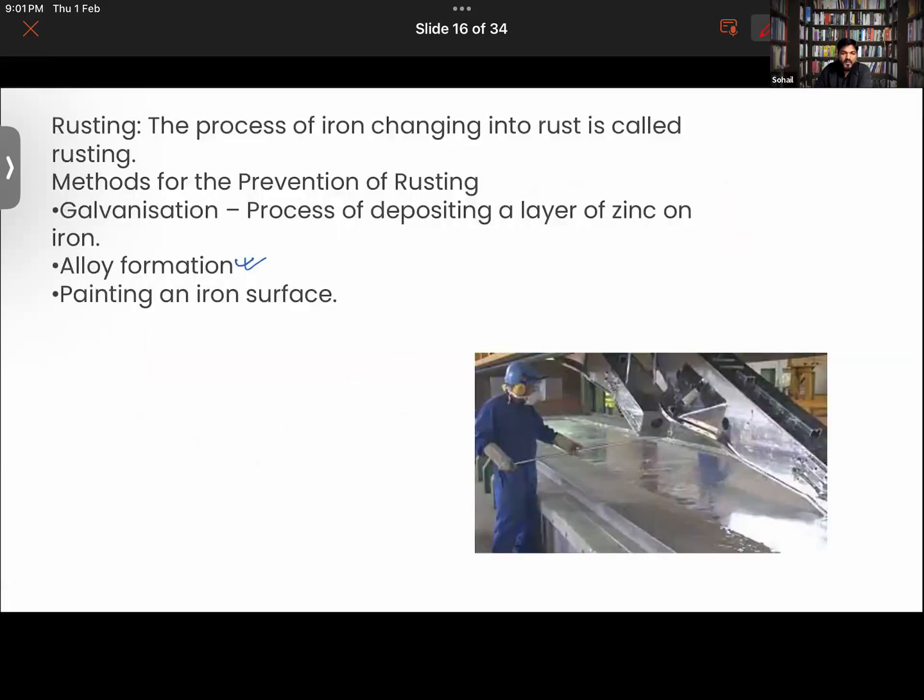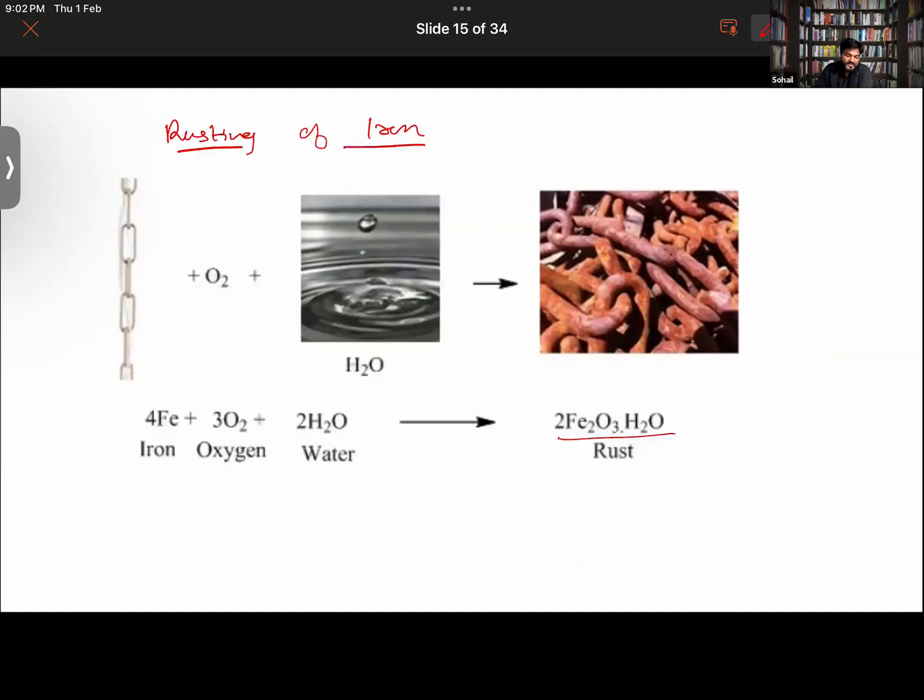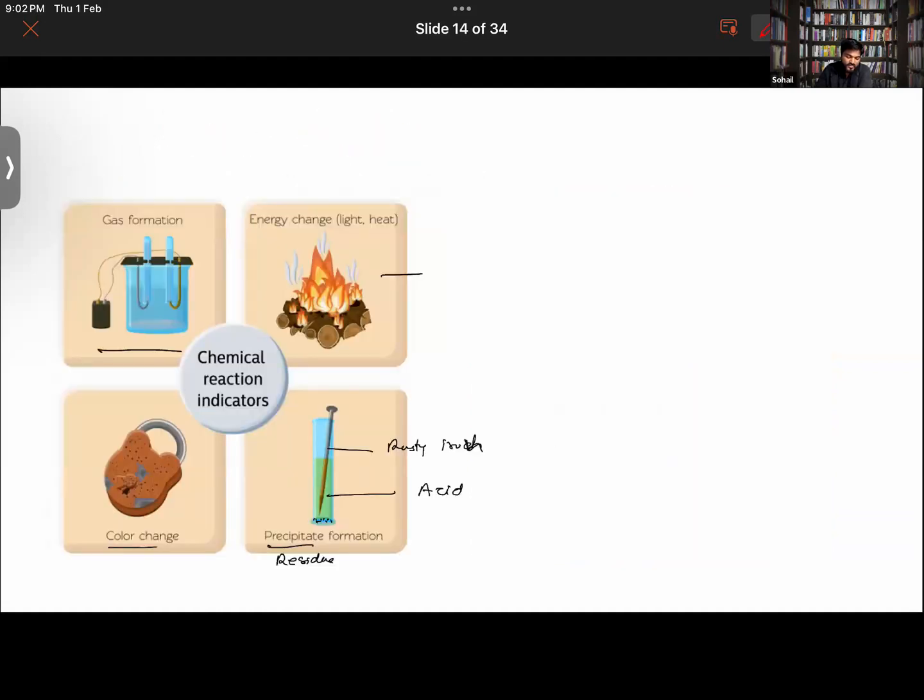Yeah. How do we prevent rusting? By basically doing electroplating of iron. So see, there's a process called galvanization. It is the process of depositing a layer of zinc on iron. How is it done? Recall this image. Moments ago, I showed you this image here.